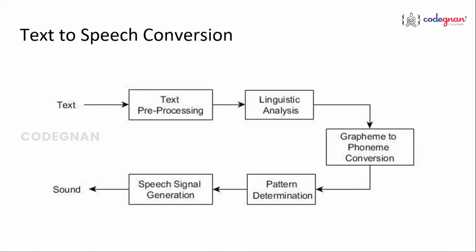So that's where we generally see this. When you give the text, pre-processing will be done, then linguistic analysis. Whatever words we give, generally the next process is grapheme to phoneme conversion. That is nothing but how the pronunciation is generated. So for that reason, we'll be using a well-known library which is Google Text-to-Speech. Whatever text we give, it will be spoken with the voice. That's a predefined voice trained in it.